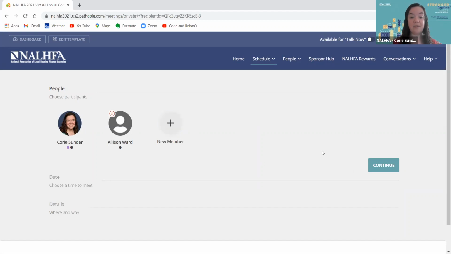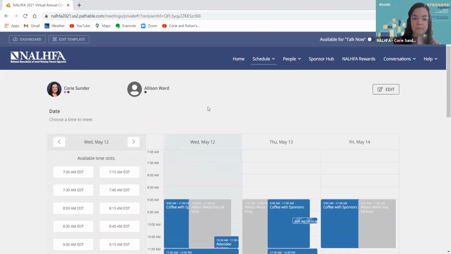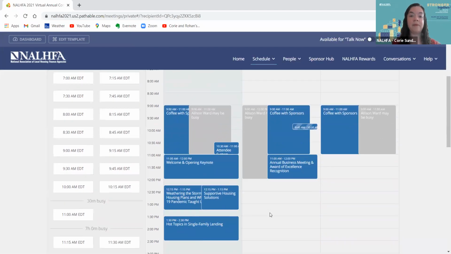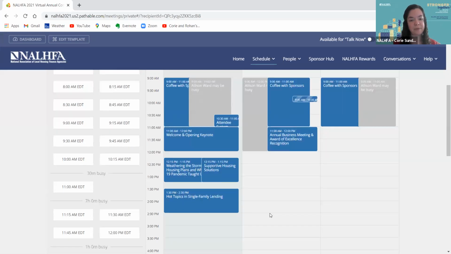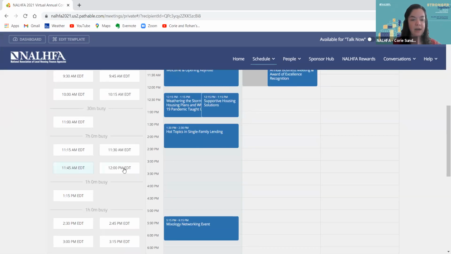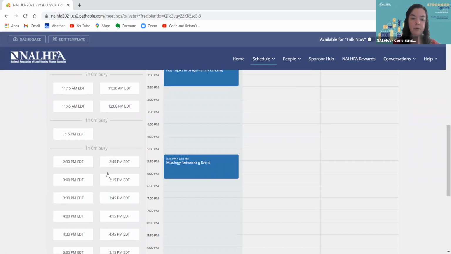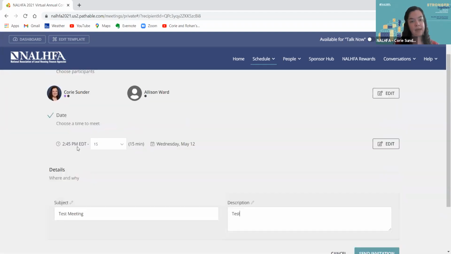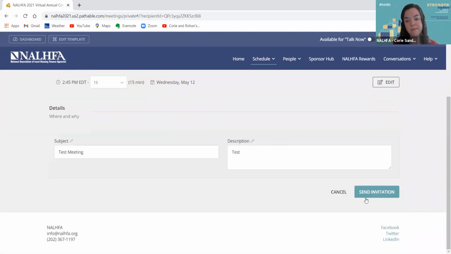So let's say it's just me and Allison, and I will click continue. Now the scheduler tool is going to show me all of the times that we are available or busy during the conference. It ends up looking like an Outlook calendar if you're trying to schedule a meeting with somebody. On the left-hand side, it'll show me all of the times that both of us are available. So I can just click a time and give our meeting a name and a description so she knows what we want to talk about. I can change the duration of the meeting up here too, if I want us to meet for a longer or shorter period of time. And then click send invitation.